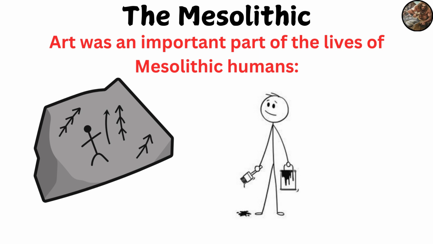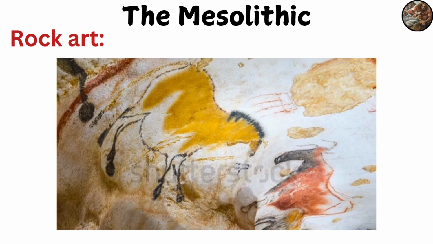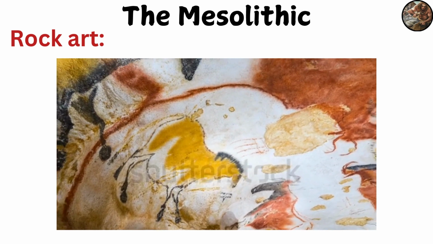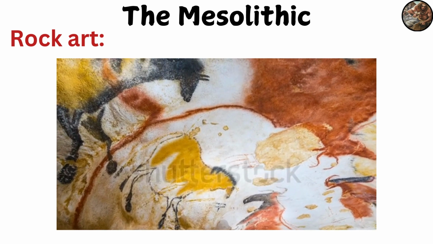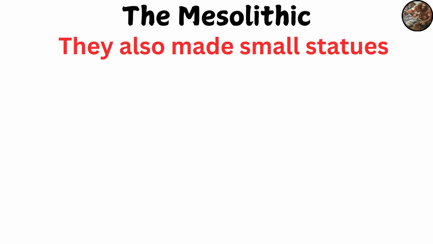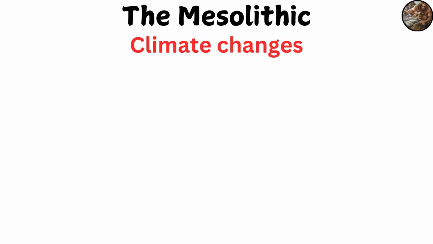Art was an important part of the lives of Mesolithic humans. Rock art. Wonderful drawings were found in caves, such as those in the Lascaux caves in France. These drawings depicted the animals they hunted, indicating their deep understanding of nature. They also made small statues, such as statues of Venus, which may express concepts of beauty and fertility.